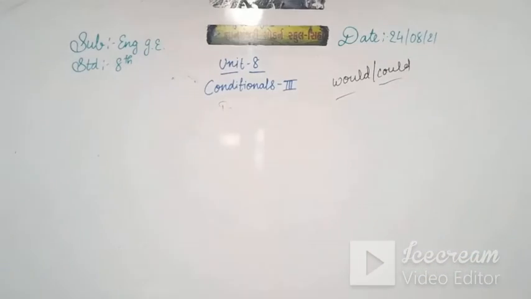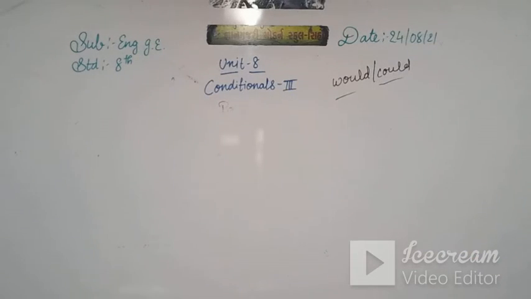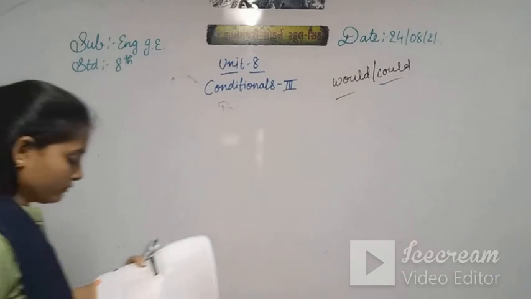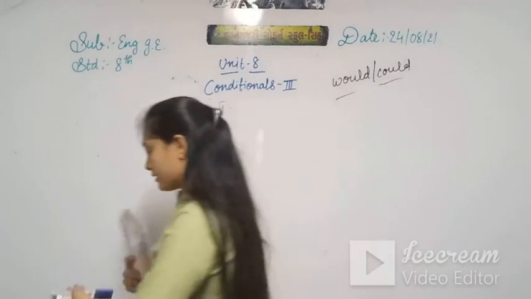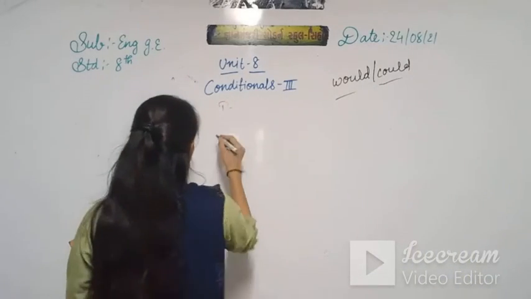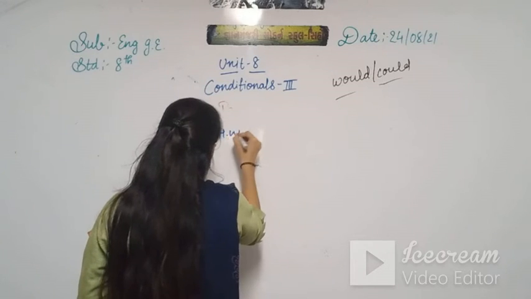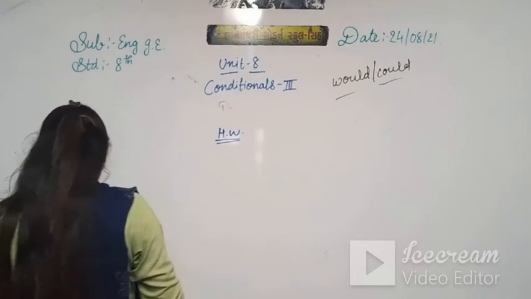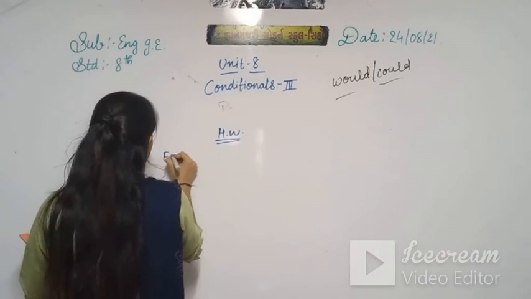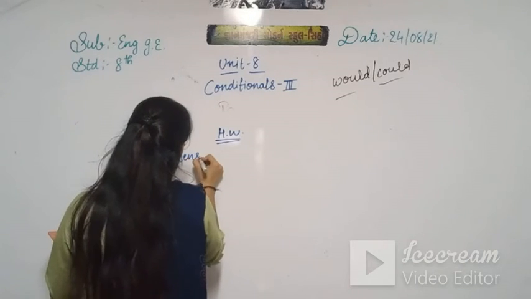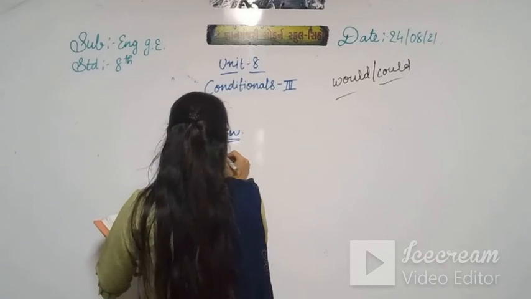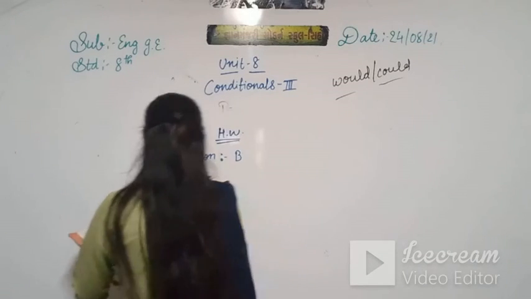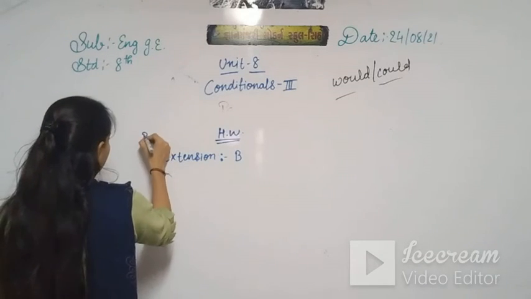So moving further to your homework, see in the extension homework, in that exercise B, page number 32.